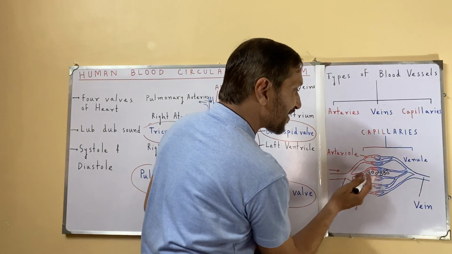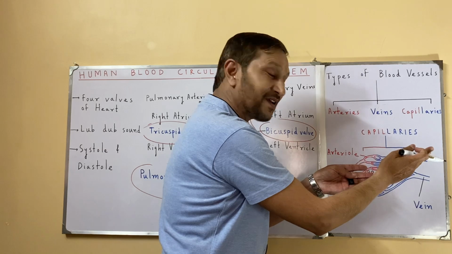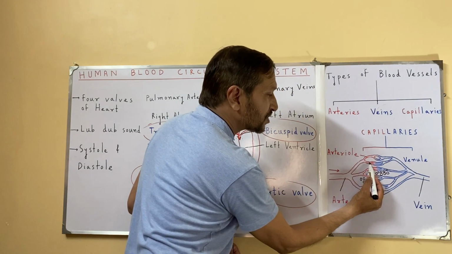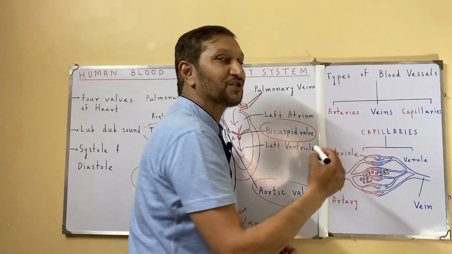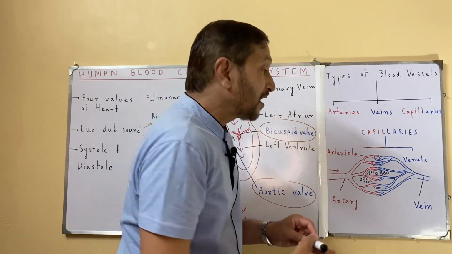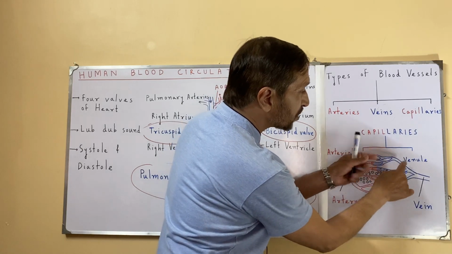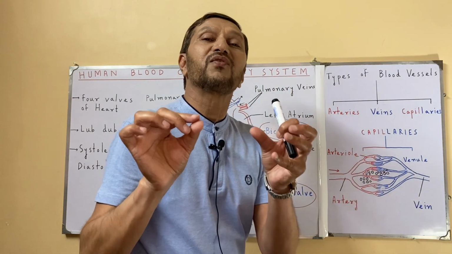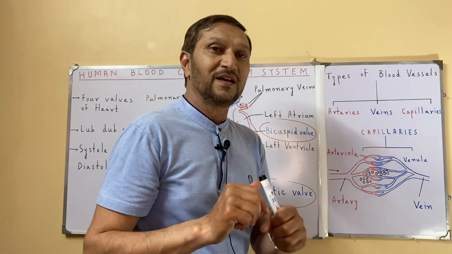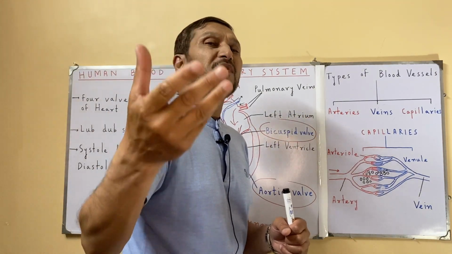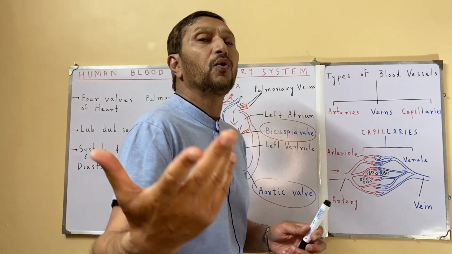Gradually, as the process proceeds, these blood capillaries go from oxygenated to deoxygenated. Now they contain deoxygenated blood, and they will join together to form venules, the short form of veins. Like if it is a vein, the small, microscopic thing will be a venule.